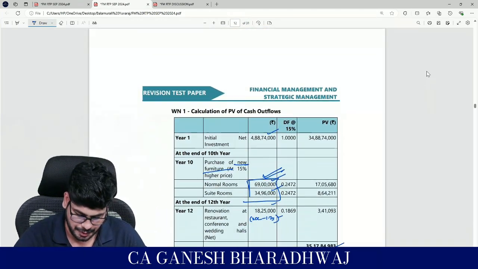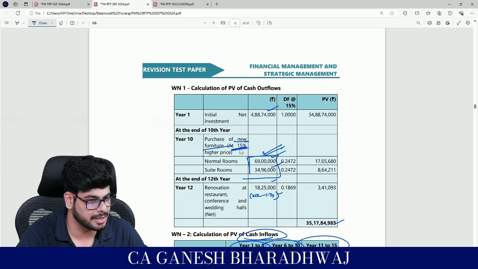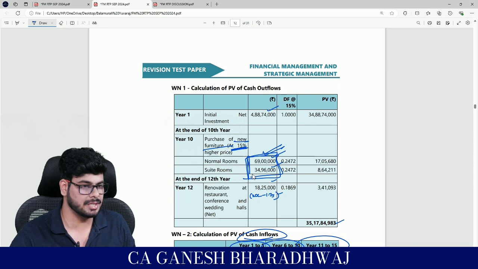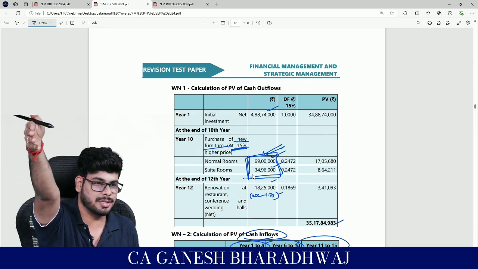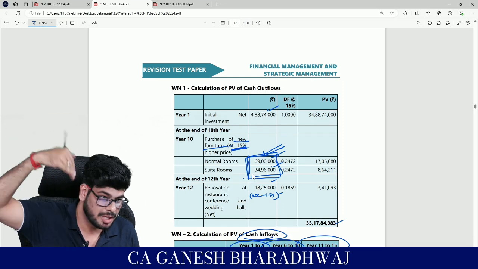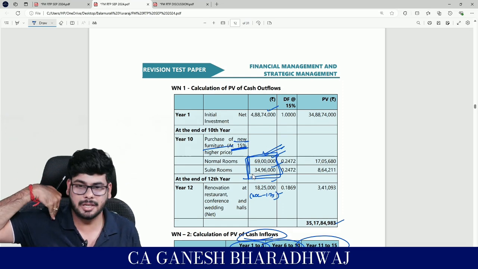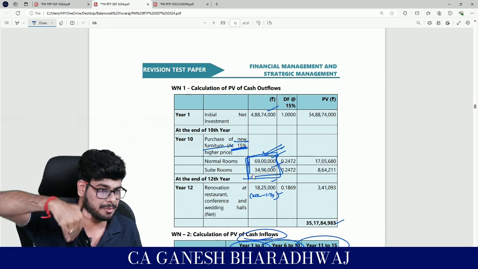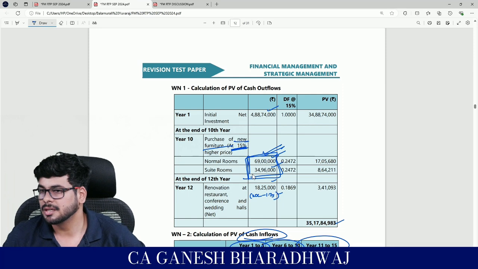Look, I took this figure at the end of 10 years after considering this 15% increase. At the end of the 10th year, I have purchased this. It will have a life of 10 more years, right? Here they have not mentioned anything about the salvage value of the newly purchased furniture at the end of the 10th year, correct? So which means you need to depreciate it for a period of the next 10 years, starting from the 11th year. Guys, correct? Yes, correct.